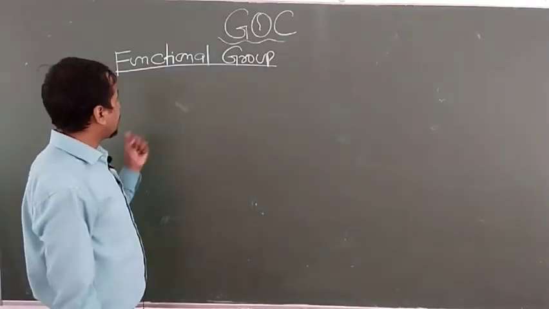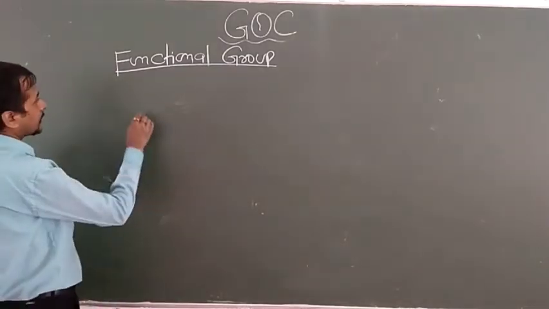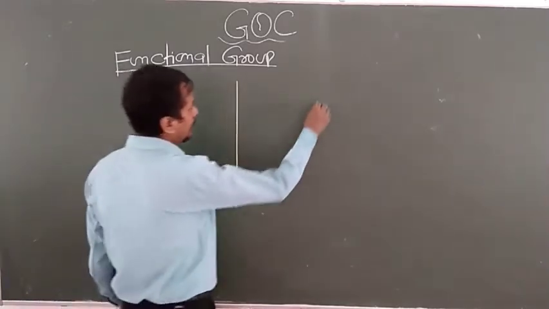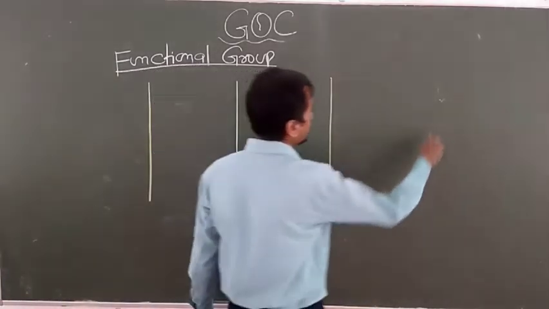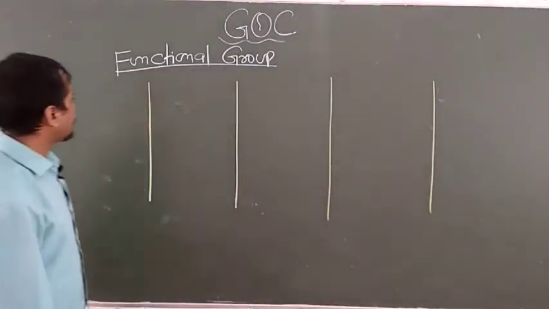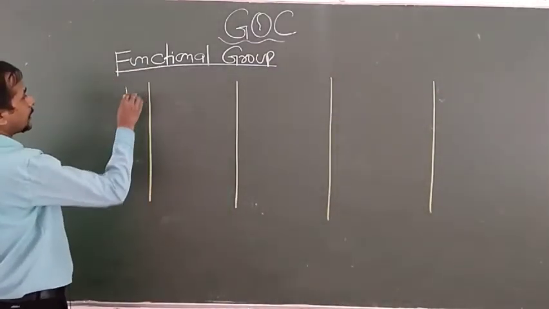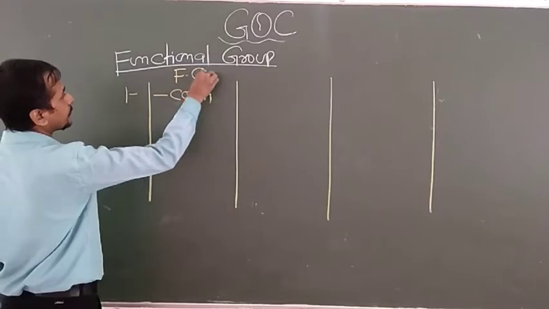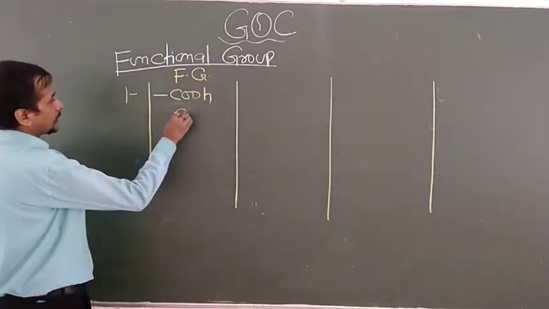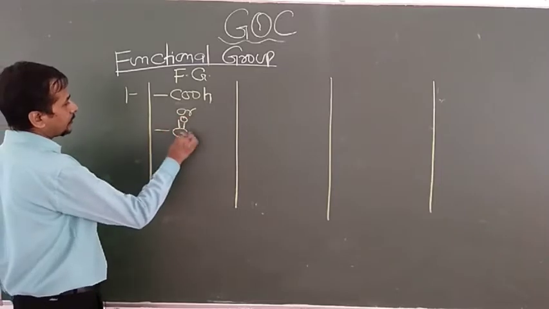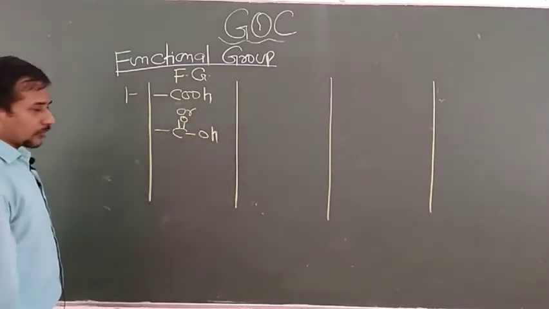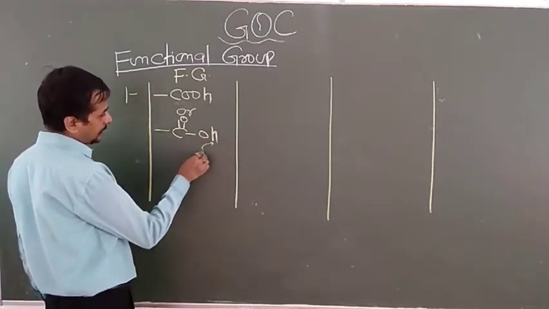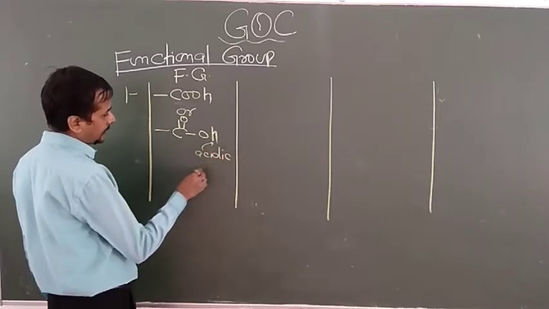Now dear students, come again to the functional group table. This table tells you when you write the prefix and when you write the suffix of a given functional group. Look here, the first in the periodic order is COOH, this is the functional group. You can also write it as C double bond O and OH. Note the H attached to the O is known as acidic H.